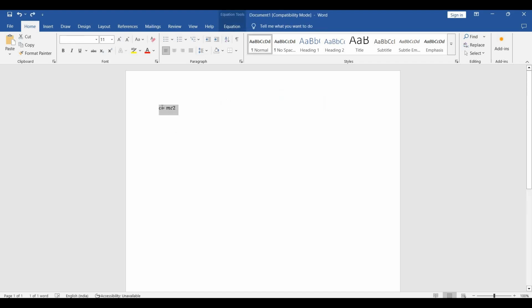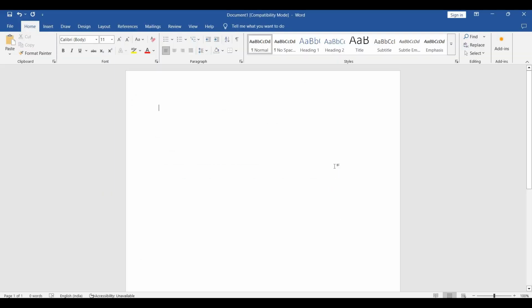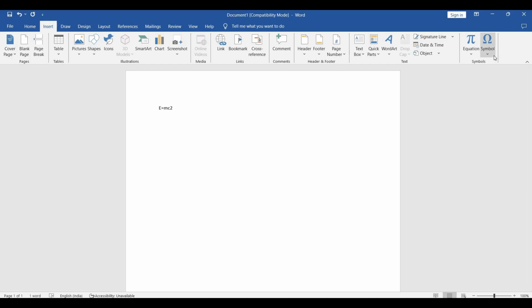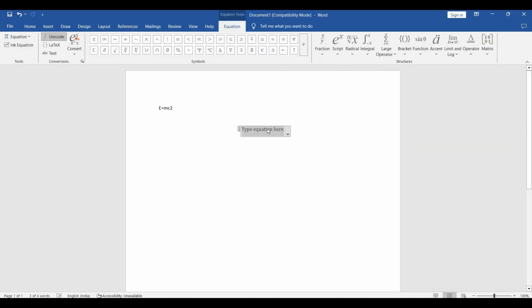Now let me show you one more time. Let's take this E is equal to mc square here. Then I go here and type it here. So it comes as this, right? Now, if you go here and say insert equations, this is symbols, this is equation, then you have insert new equation. Now, I can type in the equation here.